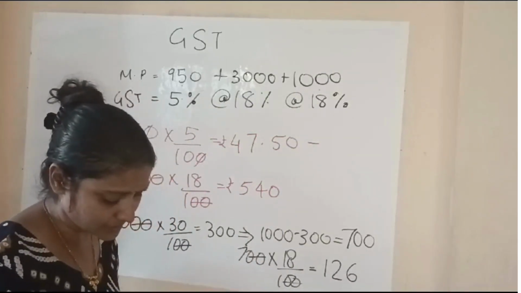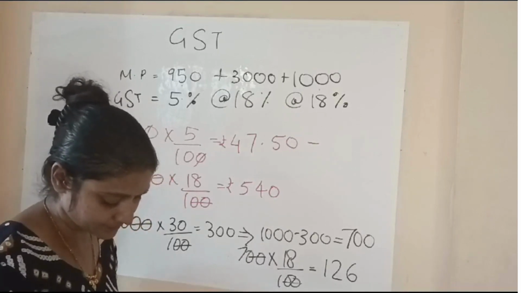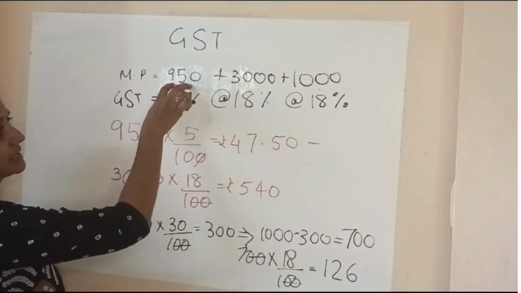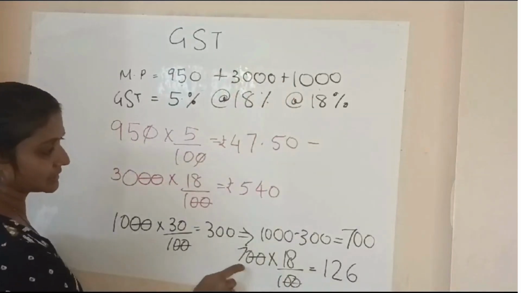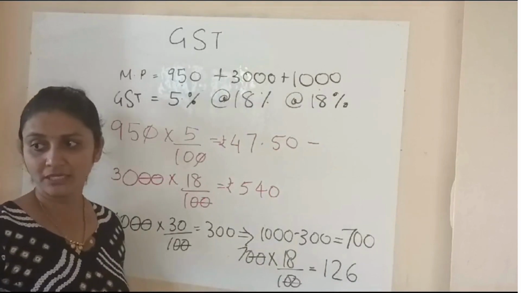The total bill amount including GST paid by Mr. Bedi. So what was Mr. Bedi's total amount? 950 plus this plus 700 plus all the GST together. If you add up, that is going to be the total bill.